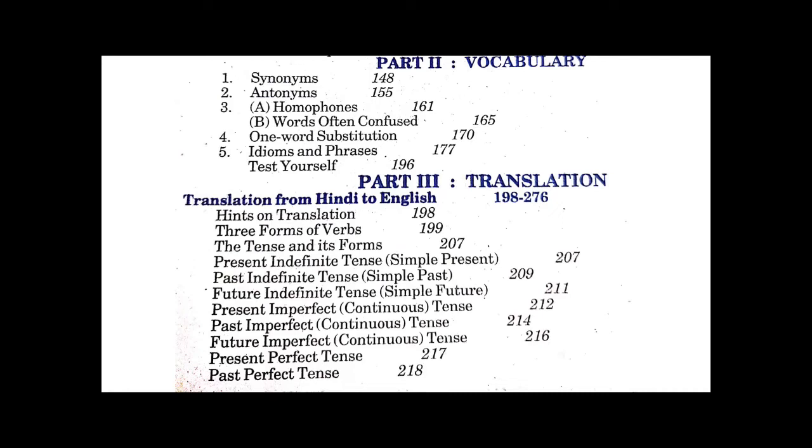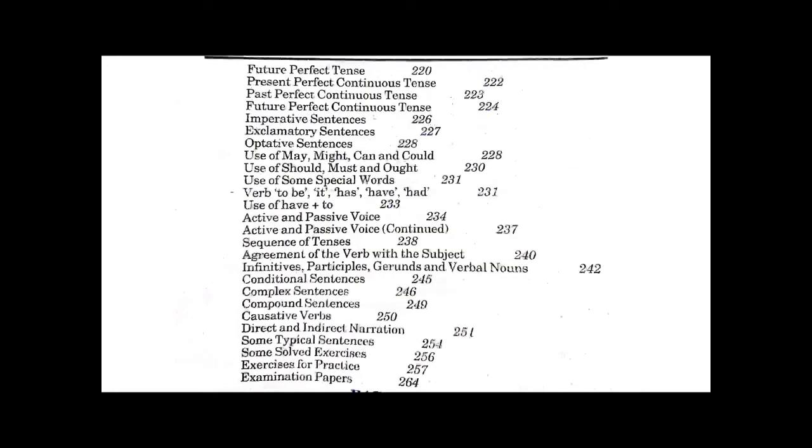For these hints, we will be teaching you three forms of verbs, the tenses and their forms: present indefinite tense, that is simple present, past indefinite tense, that is past simple, future indefinite tense, that is simple future, present continuous tense, past continuous tense, future continuous tense, present perfect tense, past perfect tense, future perfect tense, present perfect continuous tense, past perfect continuous tense, future perfect continuous tense, some imperative sentences, exclamatory sentences, optative sentences.